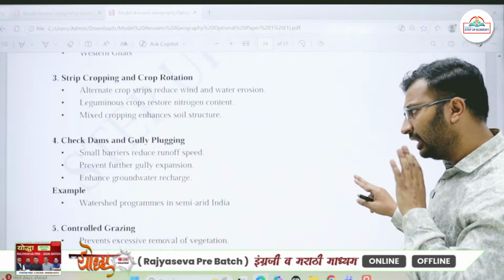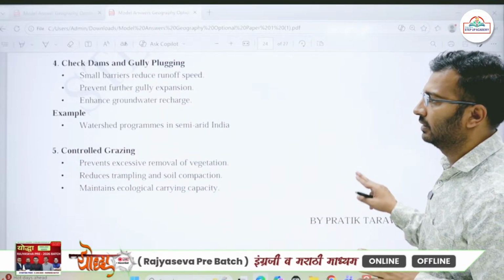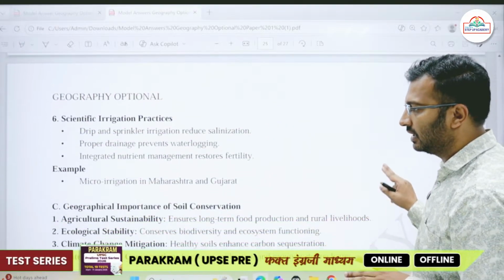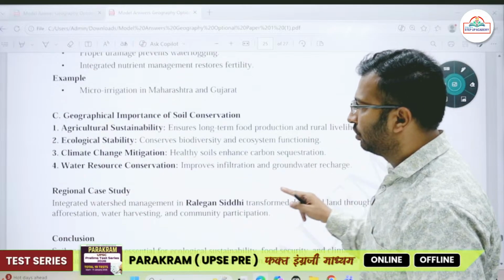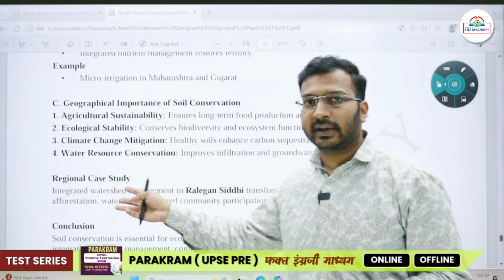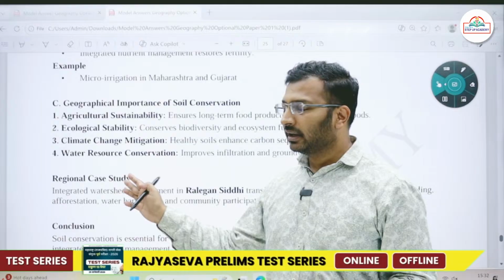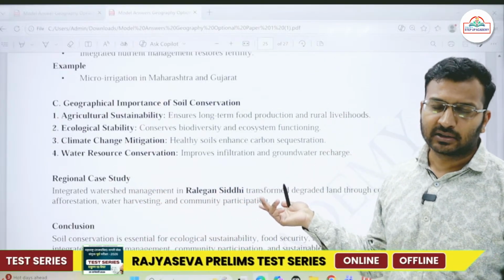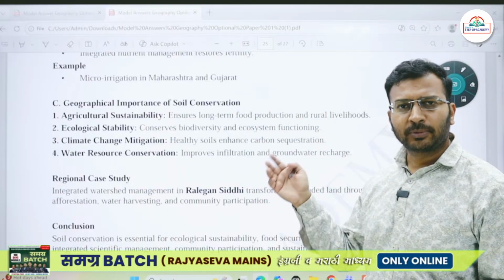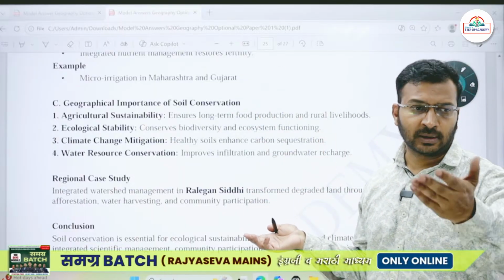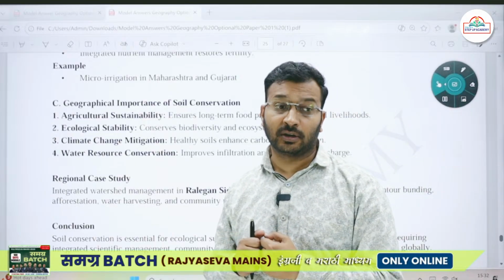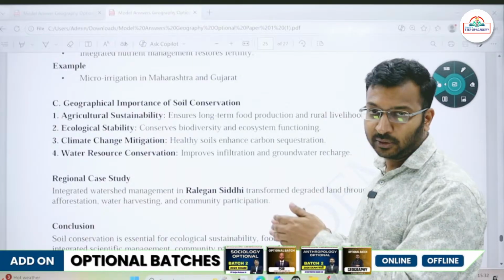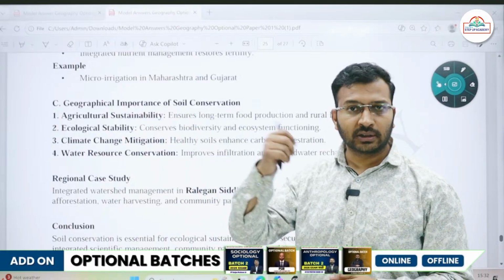In examination it will definitely happen that you suddenly write an entire answer that is completely GS based. Just directly add a case study. Integrated watershed management, here I have given the example of Ralegan Siddhi, which is just near Pune. You can put in some other irrigation methods, for example the Ahar Pyne irrigation system of Bihar, which is a very good technique for soil conservation and water conservation as well. So you can put in that technique as well.